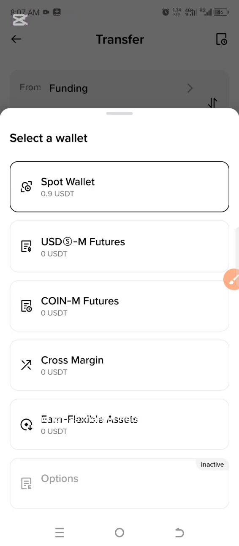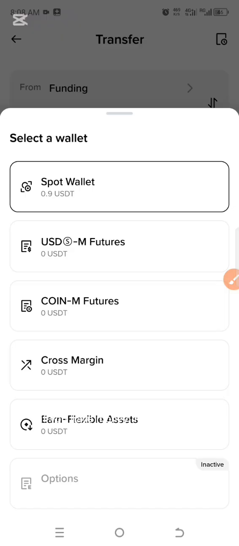Many of you don't know the difference between USDT-M futures and coin-M futures. The only difference is that when you are using USDT-M futures, you are using USDT for trading, and when you go for coin-M futures, you are using any coin.